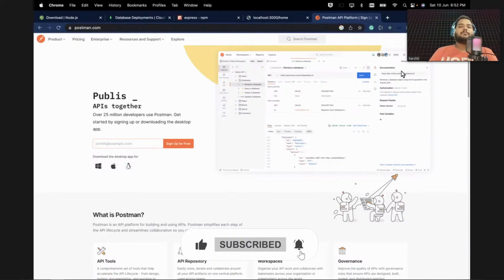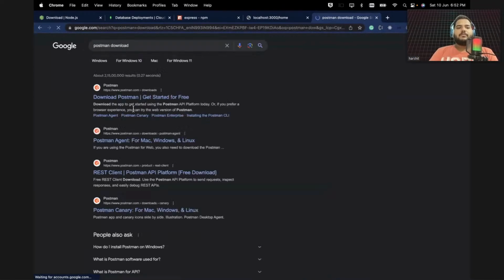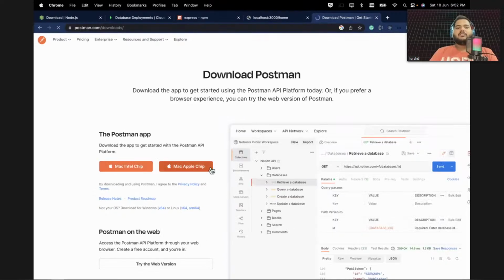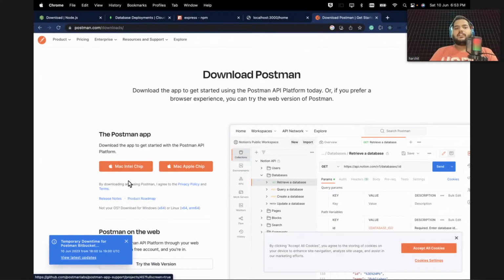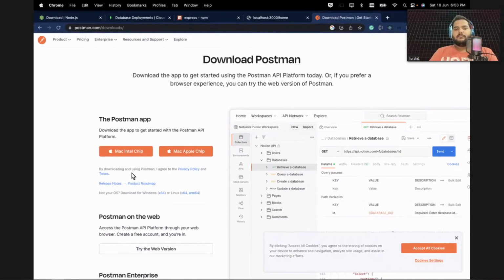So I will be using this Postman. There will be a very simple download for this one. You can write here Postman download, and Postman will be downloaded. You can go here and install based on your OS. Maybe when you go to this download, you will get Windows and Linux. It actually checks which OS you're using.